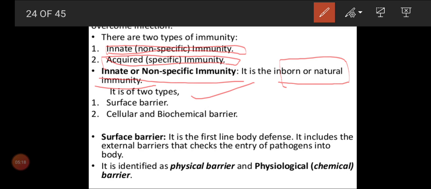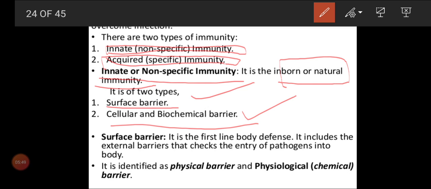Second one, cellular and biochemical barrier. So first we want to learn about the types of inert or non-specific immunity. First, the broad two classifications are surface barrier, and second is cellular and biochemical barrier. From the term we can guess surface barrier means it will be present on the surface of your body. So we'll have skin and other surface areas.